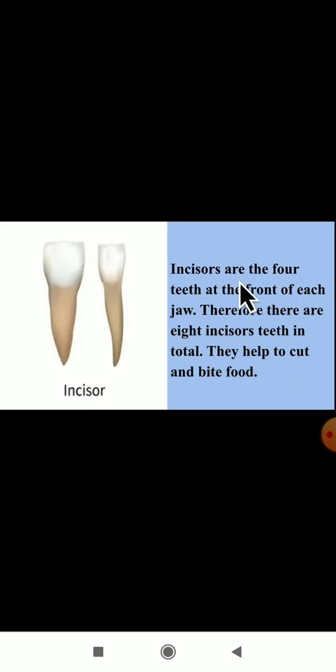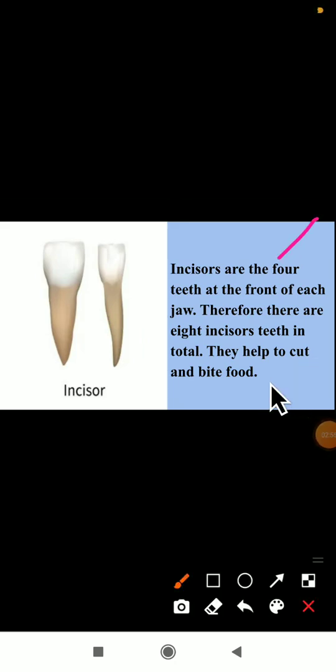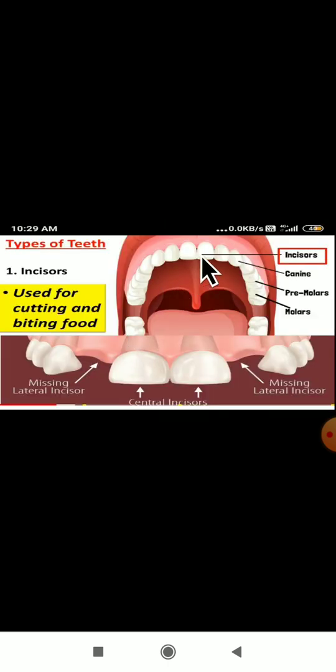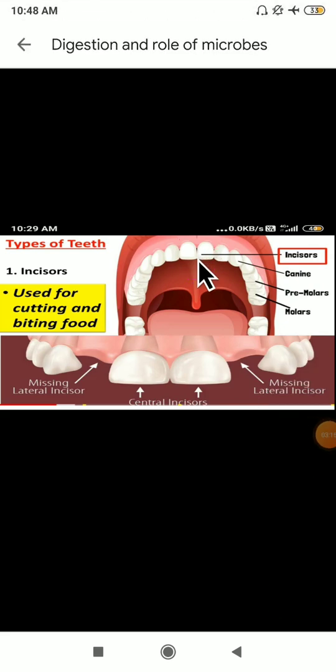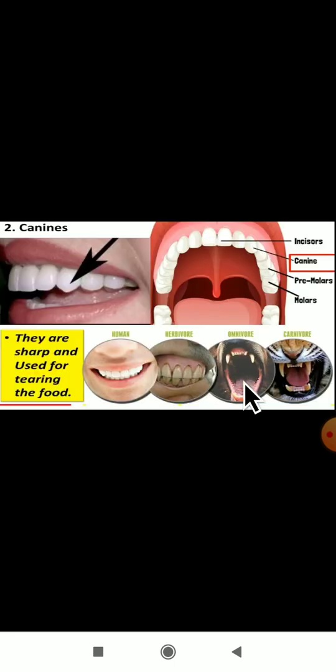How many incisors are there? We have 4 incisors. Where are these incisors present? These incisors are present at the front of each jaw. You can see in the picture, incisors are present at the front side. We have 4 teeth here. Incisors are the 4 teeth at the front of each jaw. Therefore, there are 8 incisors in total. They help us to cut and bite the food.